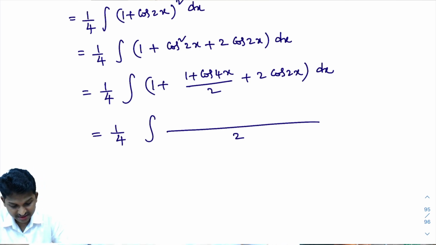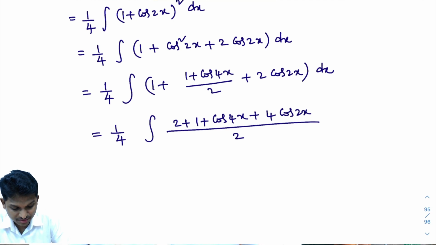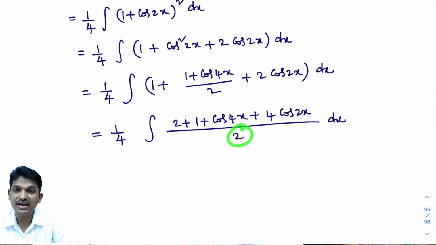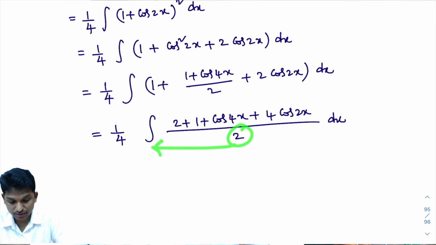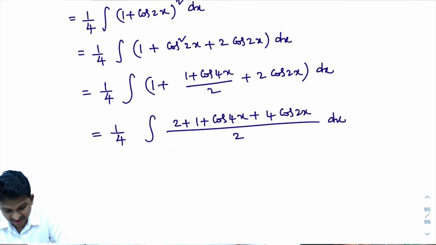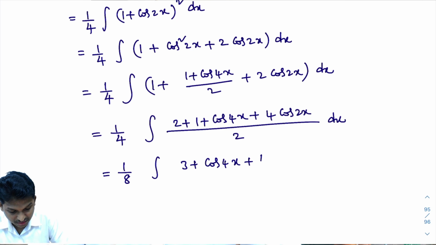Okay, right. Simplify this. What you will get? 2 plus 1 plus cos 4x plus 4 cos 2x. Like last problem, so no need of much explanation here. Here by 2 is there, that is constant. I will take that outside the integral. So, what it will become? It will become equal to 1 by 8 into integral of 3 plus cos 4x plus 4 cos 2x dx. Now, you observe this one.